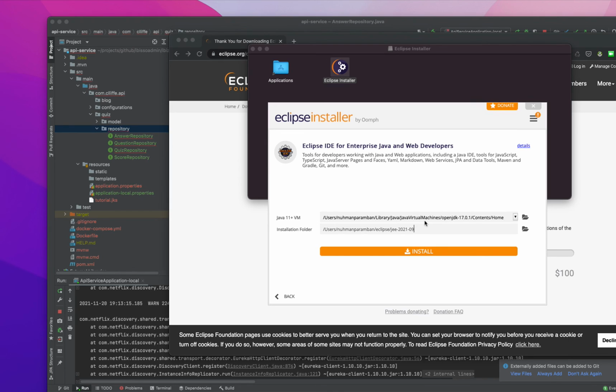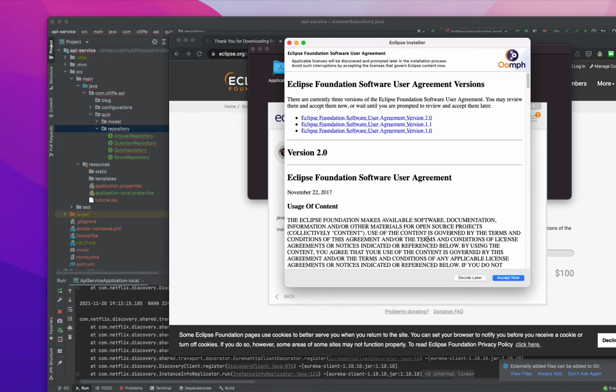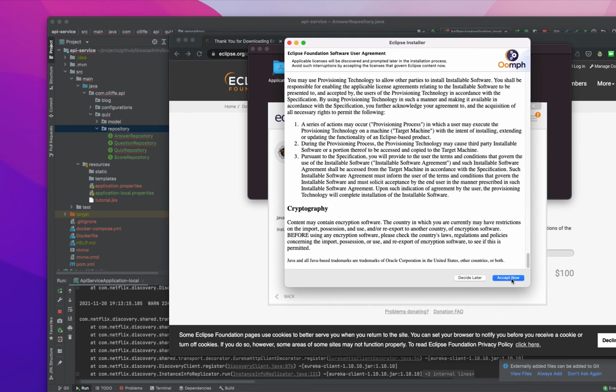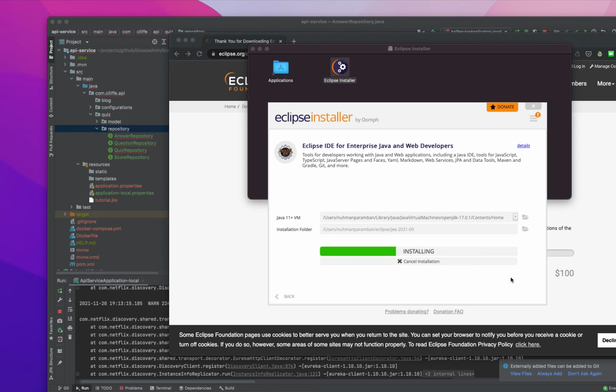And I need to provide a location where I can install. I will choose the default one. Now it's installing. Maybe it will take 4 minutes or something.